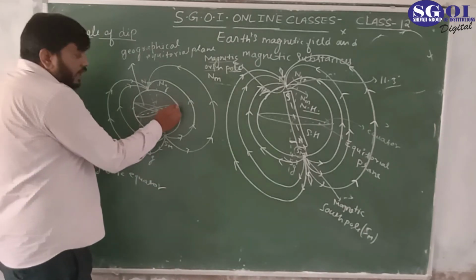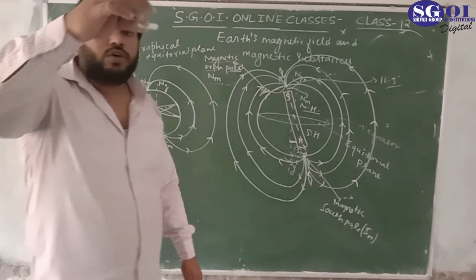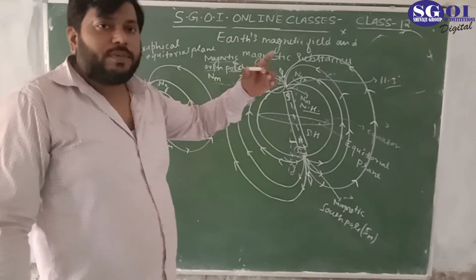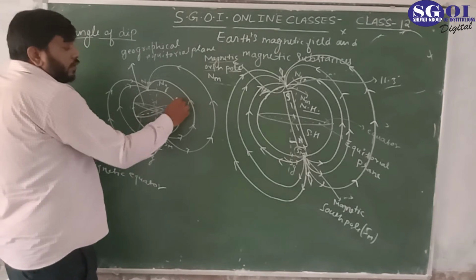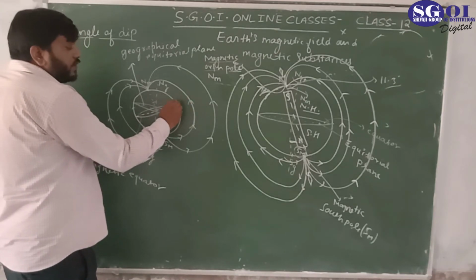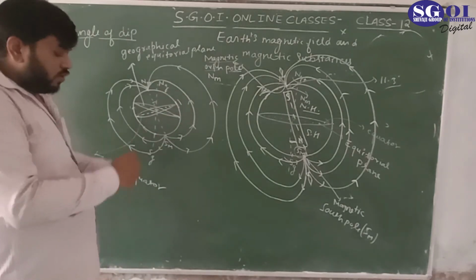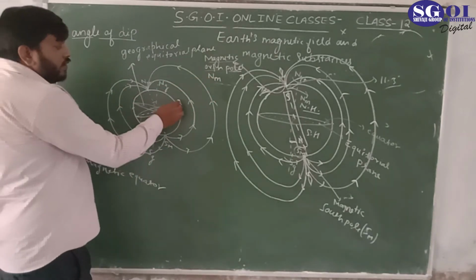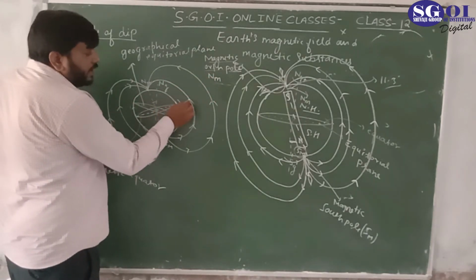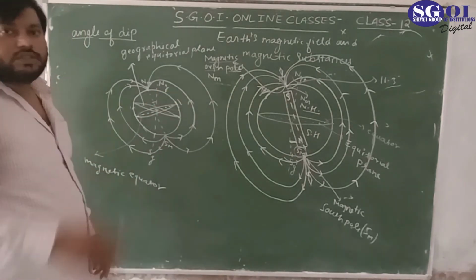If we are at the magnetic equator and we are holding the dip needle parallel to the earth surface, we know that at the magnetic equator, the direction of the magnetic field is parallel to the surface.